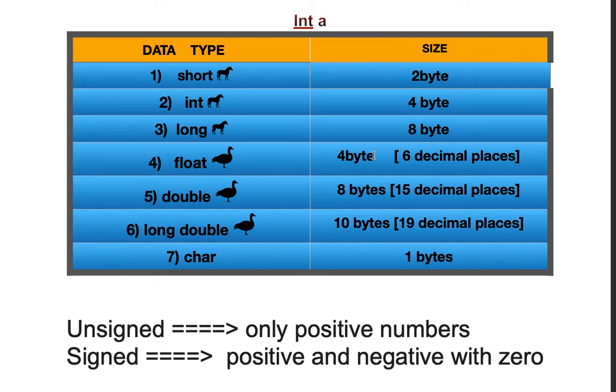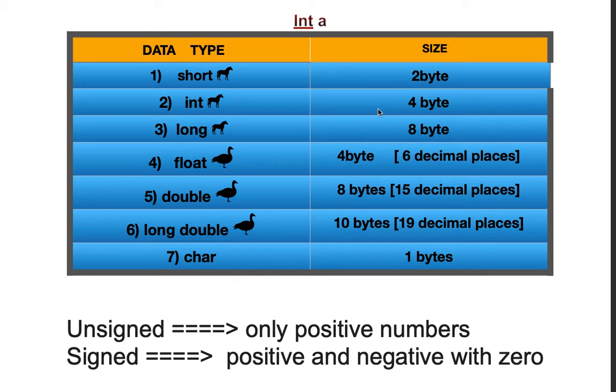Float has a size of 4 bytes, and in float you can put 6 digits after the decimal. In double it is 8 bytes and you can put 15 digits after the decimal. In long double, it is 10 bytes and you can put 19 decimal places. And character is 1 byte.